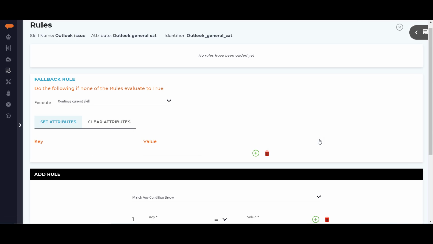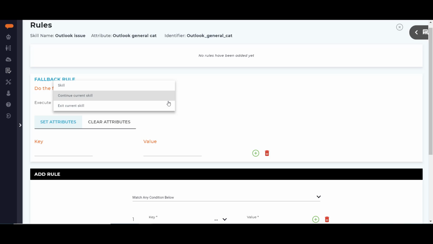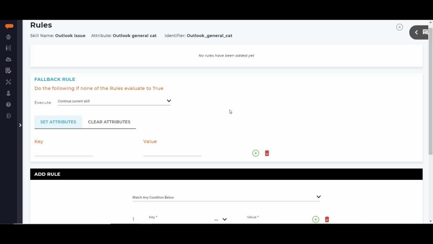The Rules screen will be displayed. If rules had previously been added, they would appear in the top section. Under Fallback Rule, decide what action you want to take for this skill if none of the rules evaluate to true. The options are execute a different skill, continue the current skill, or exit the current skill. For this example, I'll choose to continue the current skill. Note that you are able to set or clear specific attributes as needed when calling the subsequent skill.